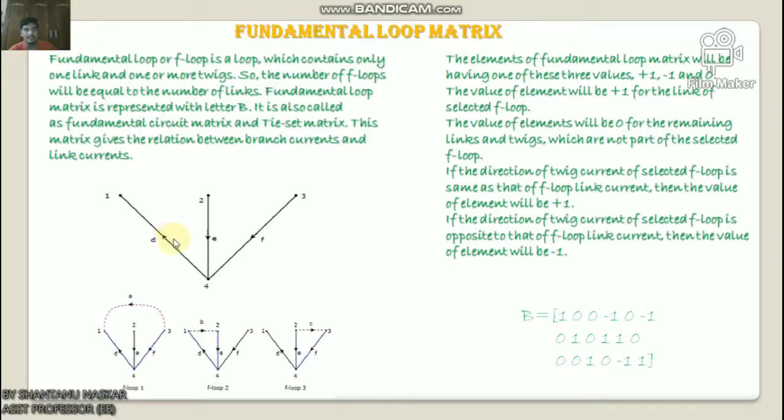Now this is an example. Take a look at the following tree of the directed graph which was considered for the incidence matrix. Okay, so this tree contains 3 branches D, E, F. Hence the branches A, B, C will be the links of the co-tree corresponding to the above tree. By including one link at a time to the above tree, we will get one f-loop. So there will be 3 f-loops. Okay, look here, 1, 2, 3. So there will be 3 f-loops since there are 3 links. These 3 f-loops are shown here.